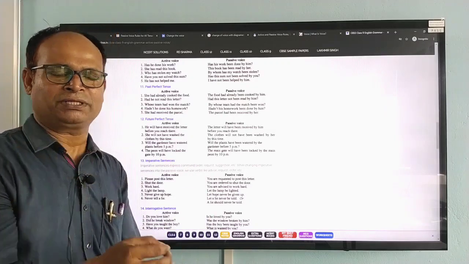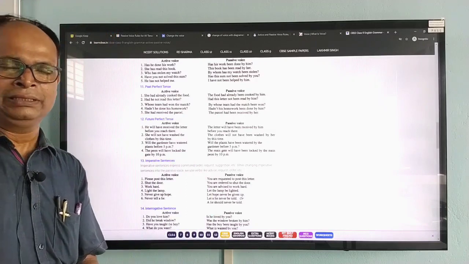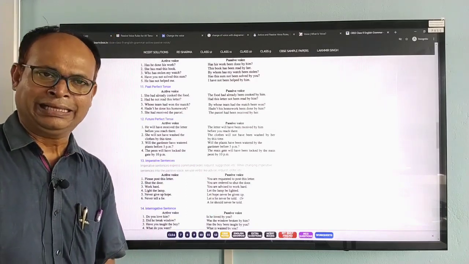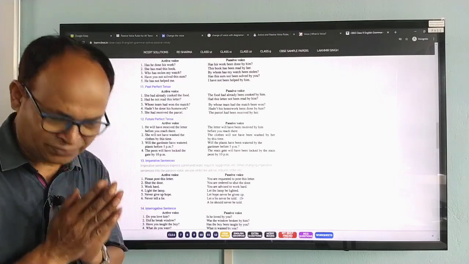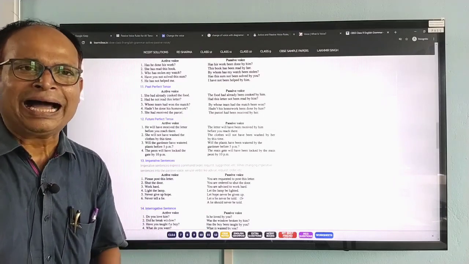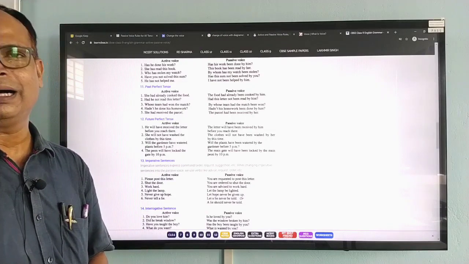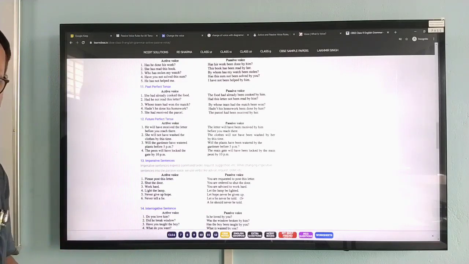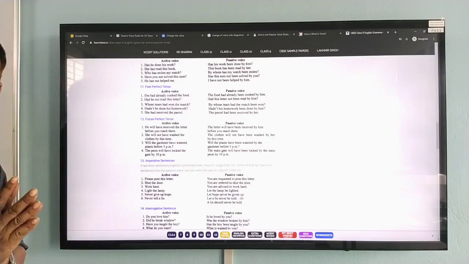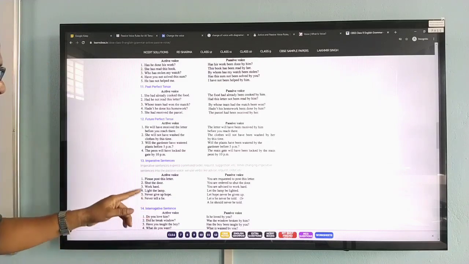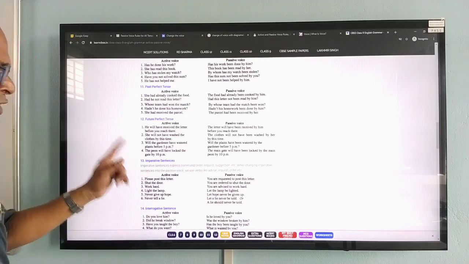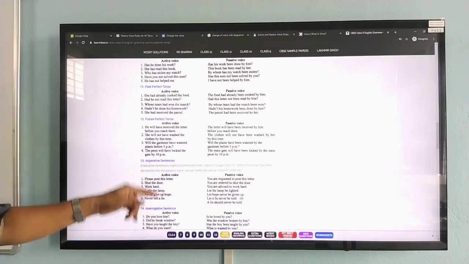An imperative sentence is one that implies a command or request or entreaty. Implore, I-M-P-L-O-R-E, implore means earnest request, हाथ जोड़ के जो request करना. Therefore, here you see the rule by which you can change this type of sentence from active to passive.